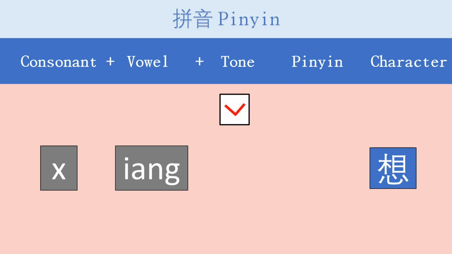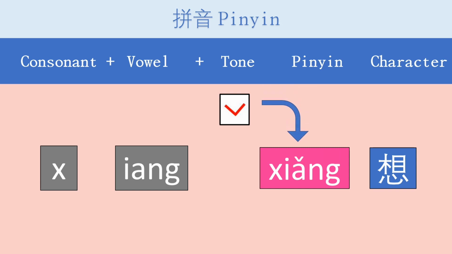We put this tone above letter A. Remember, if there is a compound vowel like this and you've seen A in it, you always put the tone on top of A, always. Okay, let's pronounce this word together. Xiang, xiang, xiang. Third tone, we stop here. Xiang, xiang. So third tone, you're going down and up, right? So it's quite a deep sound. Xiǎng, xiǎng, down and up.